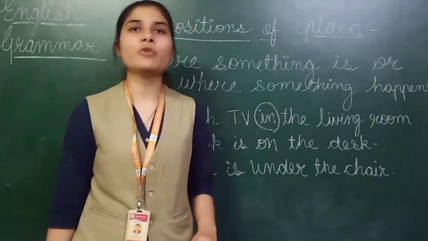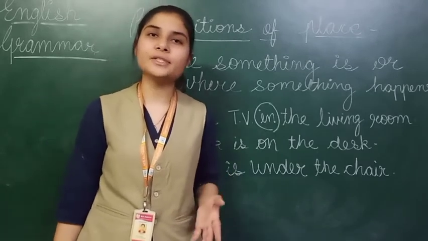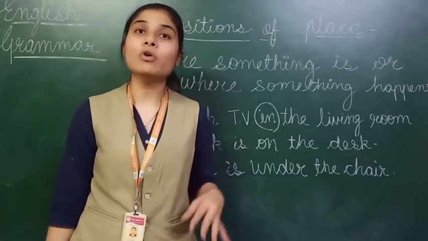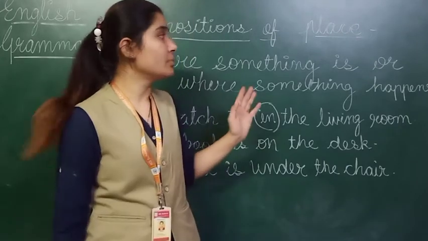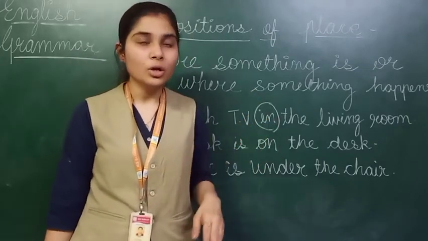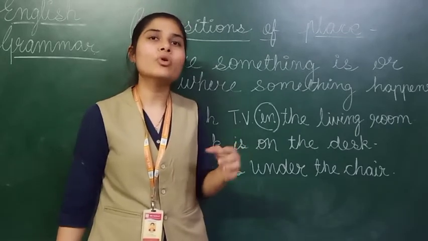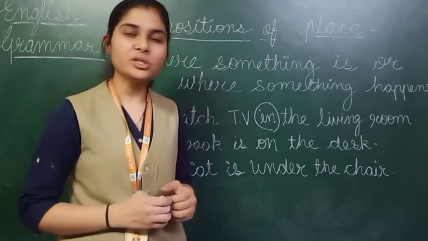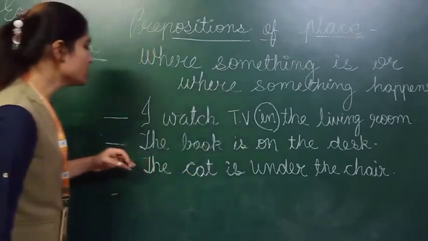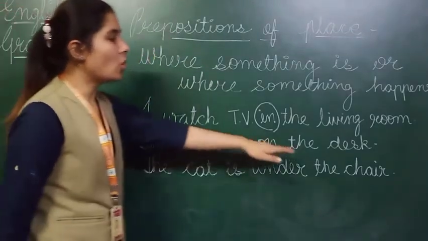See, your prepositions of place, in, on, at, under, these words you have already learned in your lower grades, and you learned this chapter in grade 2 also. So this is a little bit more, as you are going to learn something more about prepositions.